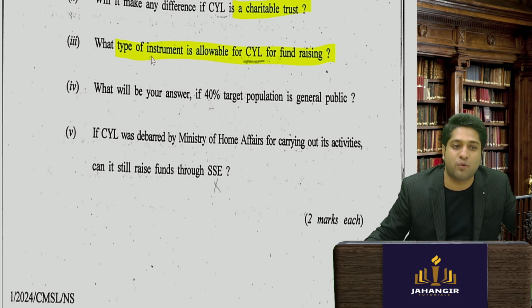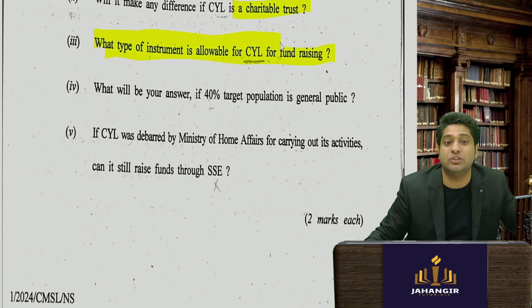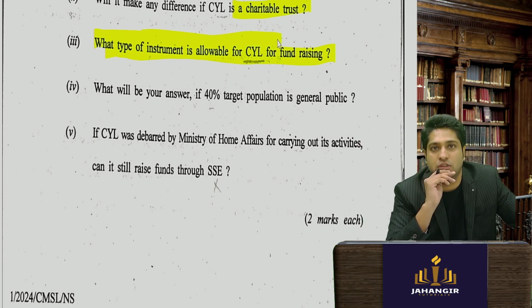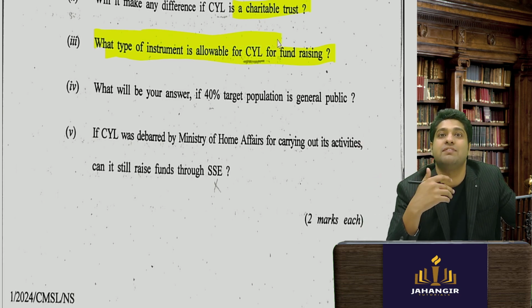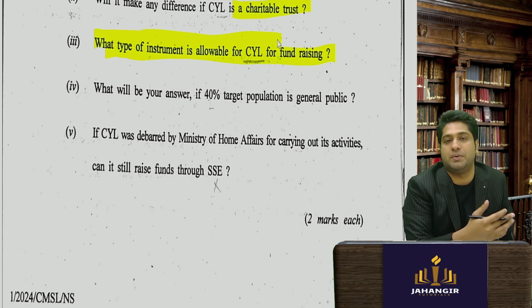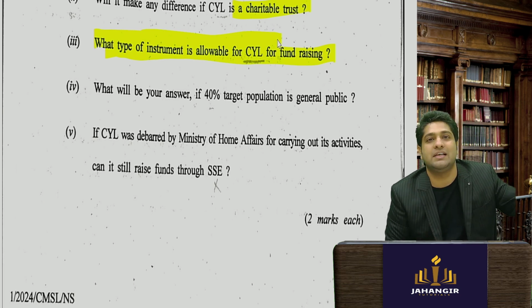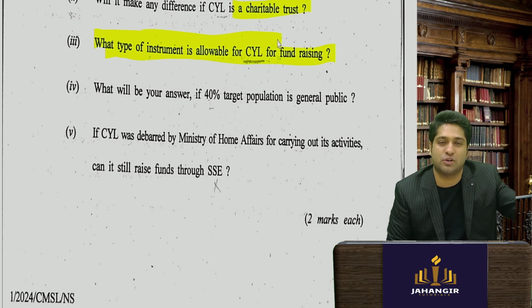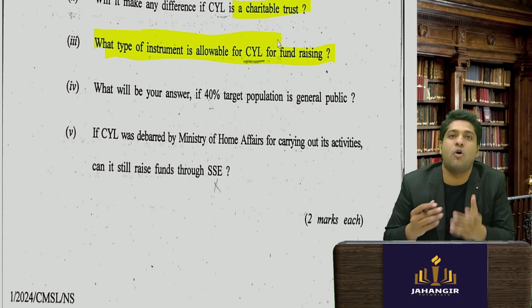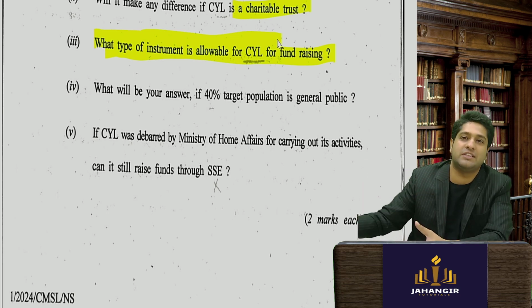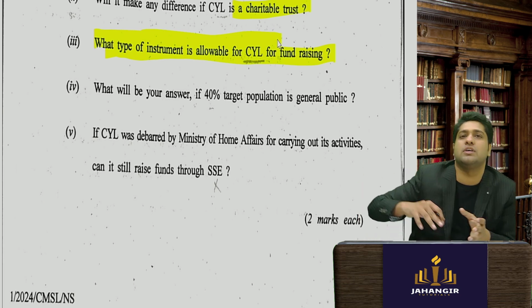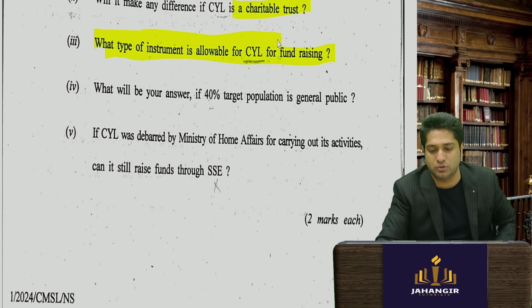So now they are asking what type of instruments will be issued if they get listed on the social stock exchange. They will issue a zero coupon, zero principal bond. Sir, what is that? So if I am listed on this stock exchange, I will issue a bond, and let's say an investor is investing. He will get zero coupon and zero principal back. So why is he investing? Obviously it's a charity, right? Like when I give to charity, you don't expect any returns. Once we give the money, the company will use it for the objects.